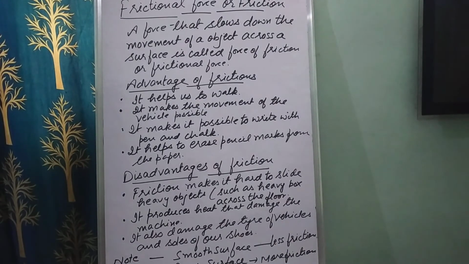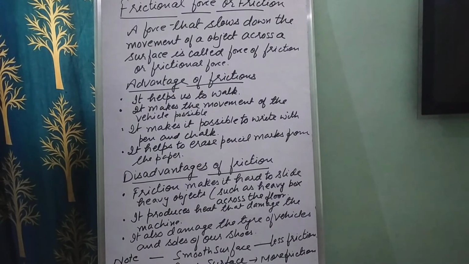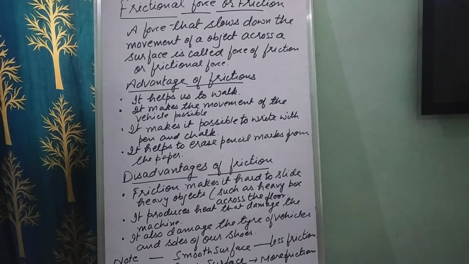So frictional force or friction is the force that tries to stop the movement of objects across a surface. Friction always acts in the direction opposite to the direction of movement of an object. It can slow down the movement of an object or stop it from moving altogether. Movement across a smooth surface such as ice and glass produces less friction. So here are some advantages of friction.